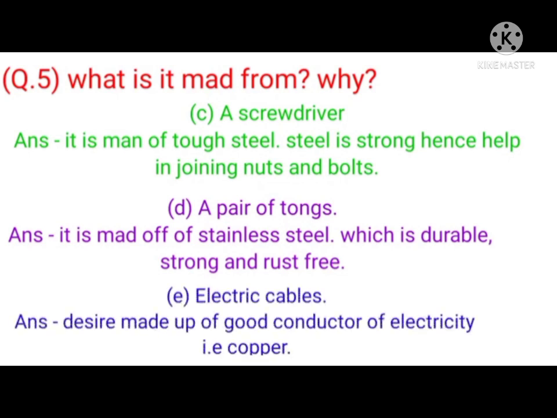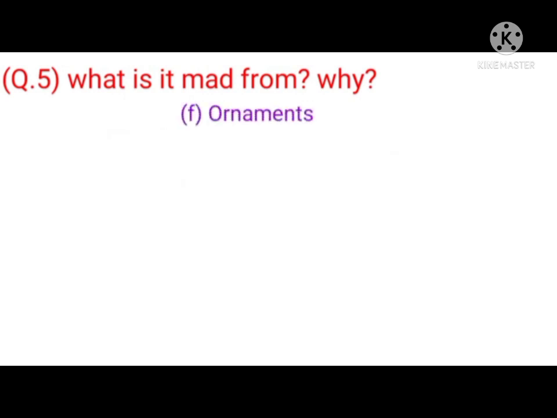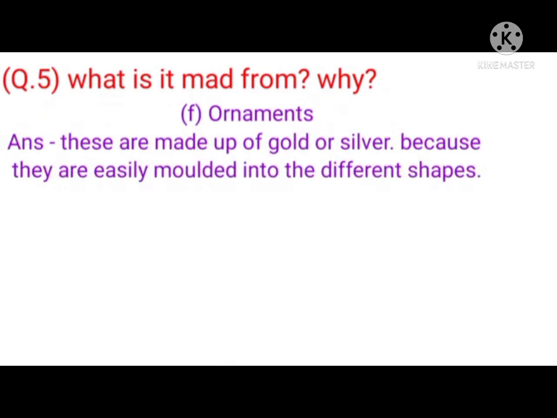E. Electric cables. Answer. These are made up of good conductors of electricity, for example, copper. F. Ornaments. Answer. These are made up of gold or silver because they are easily molded into different shapes.